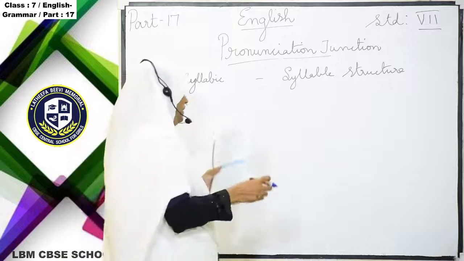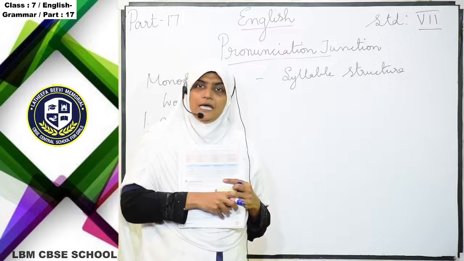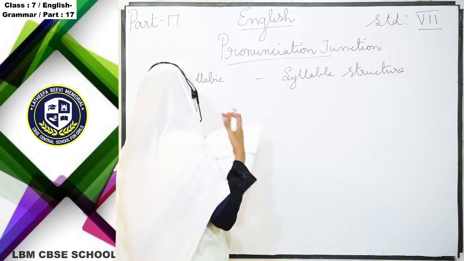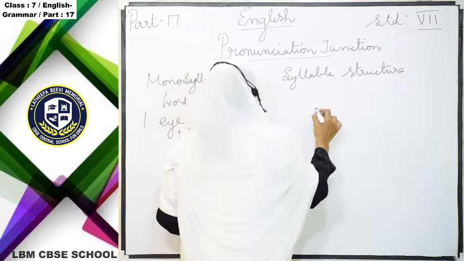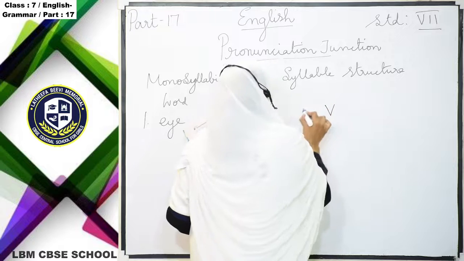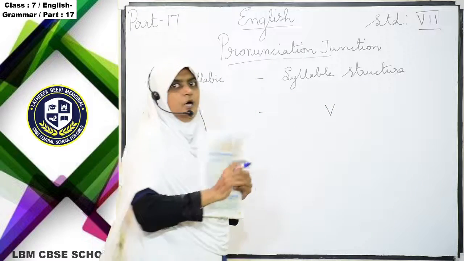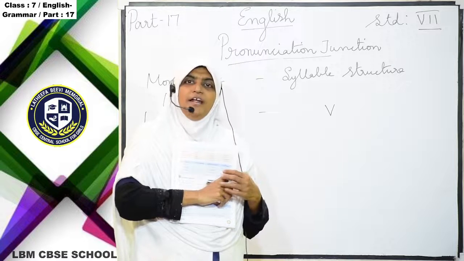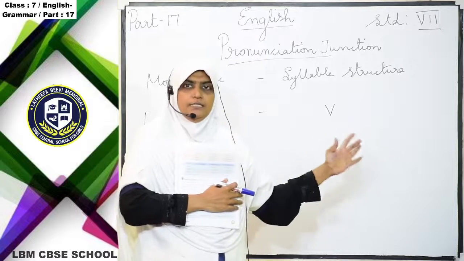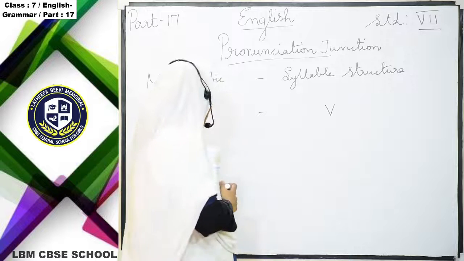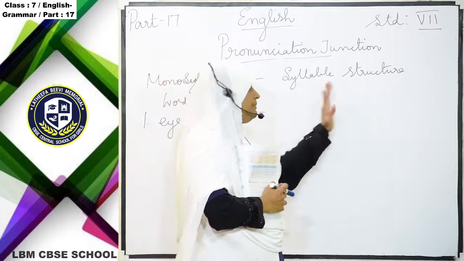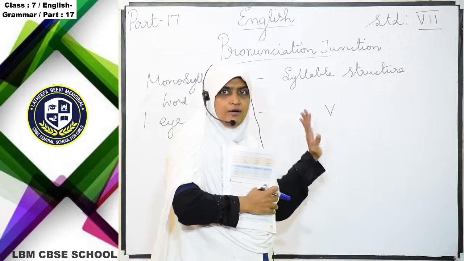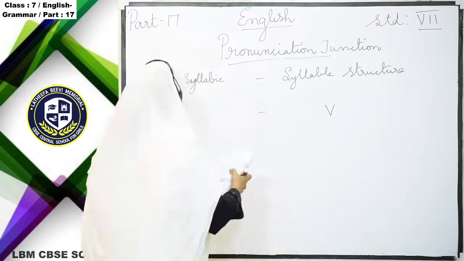First one is "I". How do you have to pronounce it? "I". Okay. So here, what is the structure? Only one vowel sound is there. When you are pronouncing "I", one vowel sound is there. So for "I", the syllable structure is vowel. One vowel sound is there.